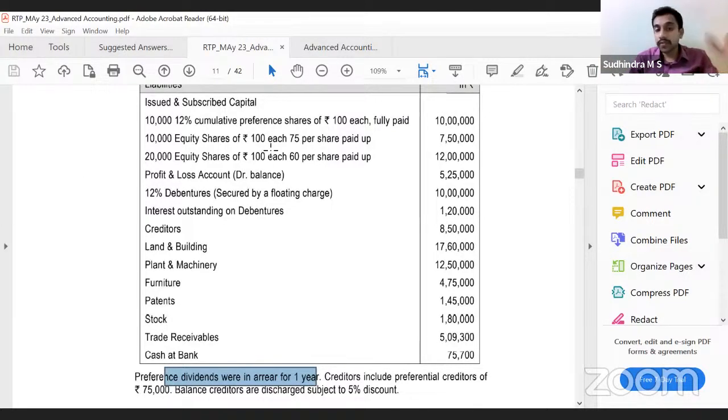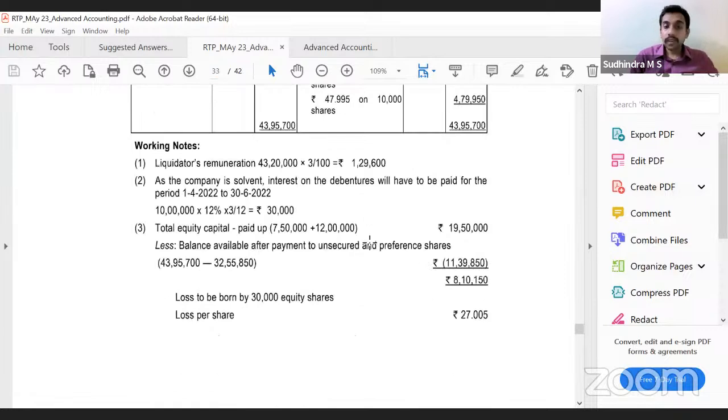With regard to equity shareholders, here if you see, one is 75 rupees paid up, one is 60 rupees paid up. Correct? In such cases, what should we do? We should calculate loss per share. If we remember, how do we calculate loss per share? Now, what is the total equity paid up? 19,50,000. Both, 75 rupees paid up and 60 rupees paid up, add up. Balance available to equity shareholders after payment to unsecured and preference shareholders is only 11,39,000. So 8,10,000 is the loss borne by the shareholders. There are in total 75 and 60 put together 30,000 shares.